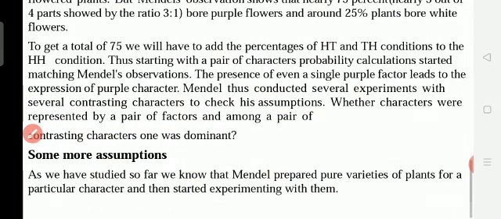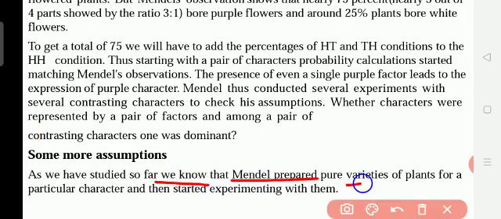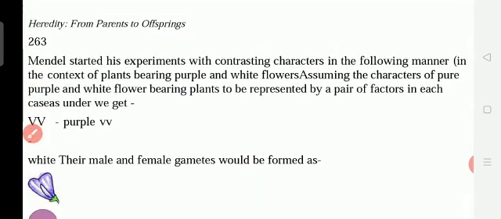Okay, some more assumptions. Assumption means what? We believe it is true without any proof. This is called an assumption. Here, as we have studied, we know that Mendel prepared pure varieties of plants for a particular character and then started experimenting with them. So we can know that Mendel started his experiments with contrasting characters. Contrasting characters means two different characters.